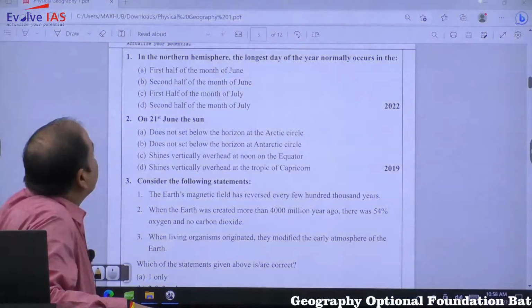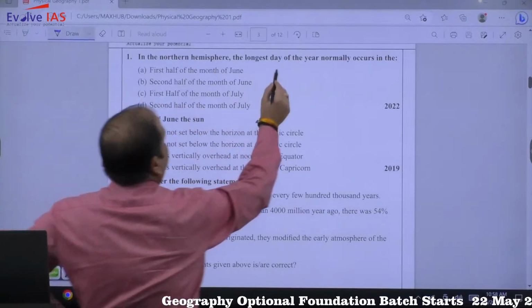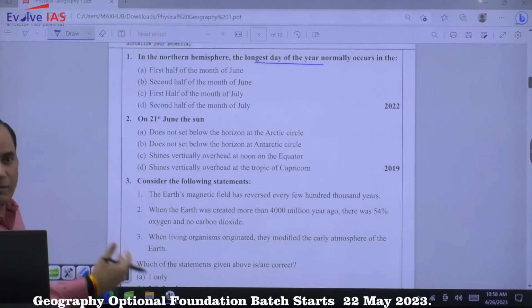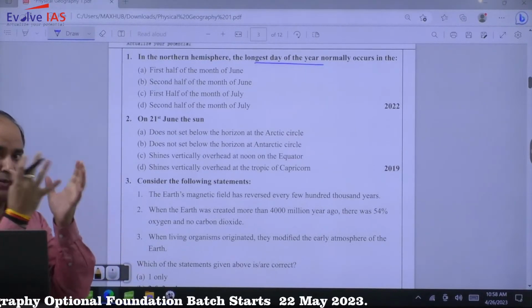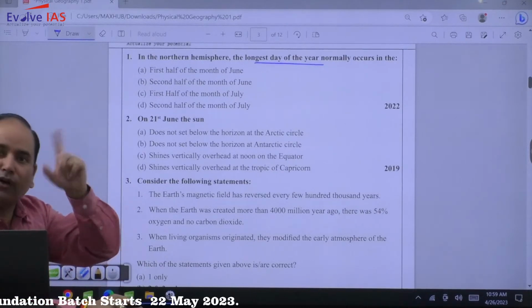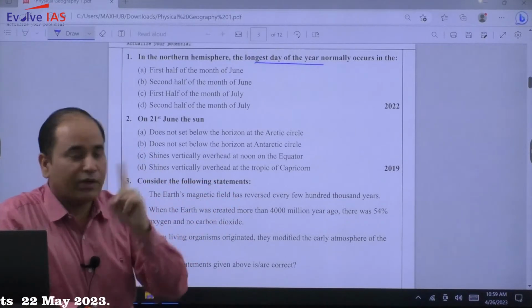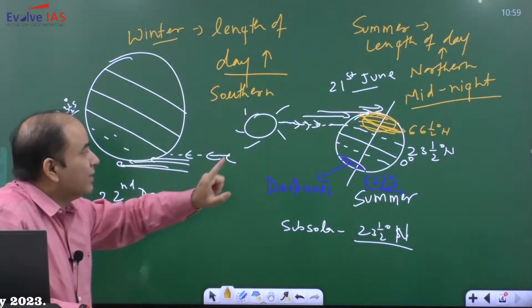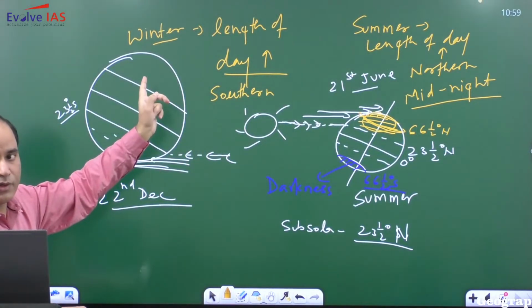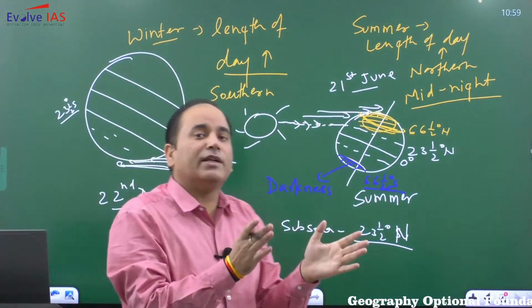Now, if you look at the question, in the northern hemisphere, the longest day of the year normally occurs in the... so just now you need to recall the revolution, कि revolution में solstice position पे ही longest and shortest day night कुछ भी है, that will be only on the solstice position. Now solstice position कहाँ पे आ रही है? There are two dates, one is summer solstice, one is winter solstice. क्योंकि इसके अलावा जो भी डेट होगा वहां पे length of day, length of night बड़ी छोटी नहीं होगी.